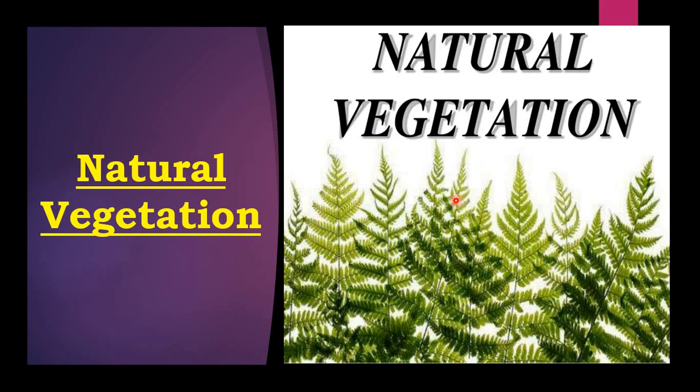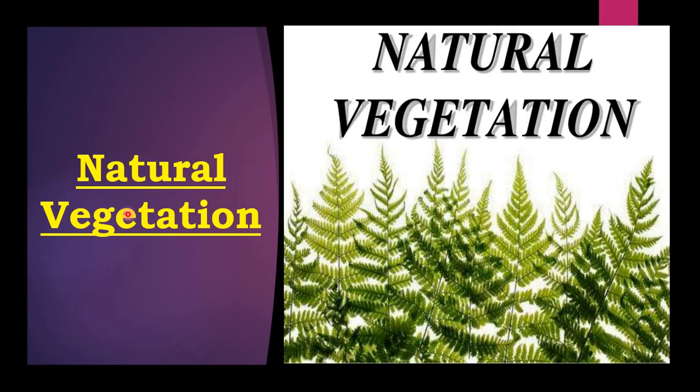It can be anything, any trees. It can be a forest or the greenery, all types of plants, small trees or big trees, whatever it may be. So the trees which grow on their own without human help are called natural vegetation. Natural vegetation can be understood in our surroundings.